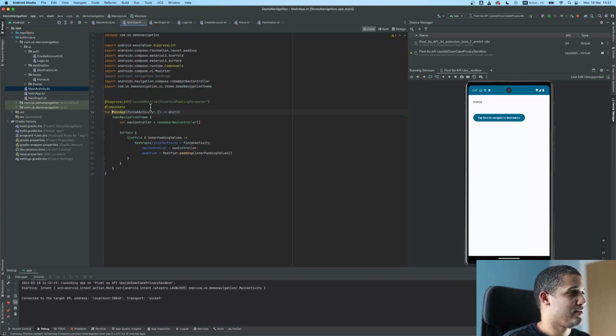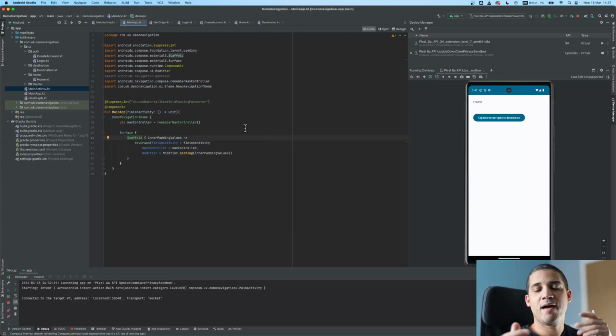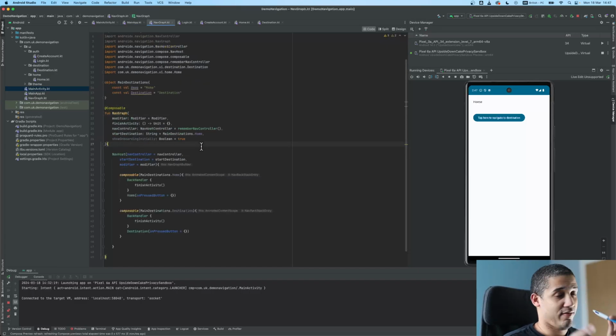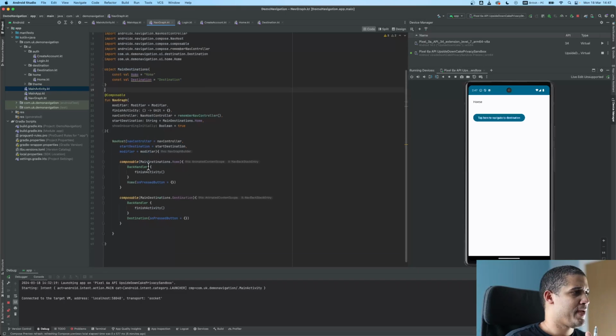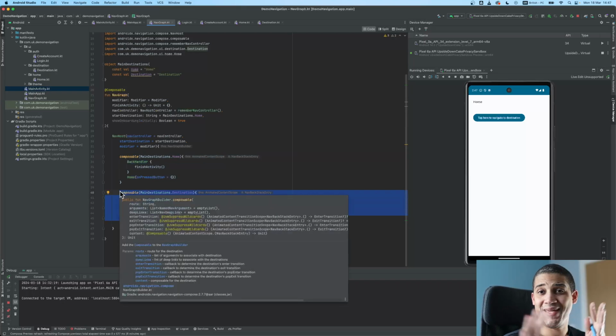We send that here to our main app, and we have the scaffold where we would have the skeleton of the app, and we can have the top bar and the bottom bar all in the scaffold. And then we have the navigation graph. So the navigation graph is where all the composables will be. It will be in charge of distributing what goes where. All the destinations we created, we added here to this object, and we don't have to, we can just use the string manually, but just to have some sort of organization of what we're doing. And I have added already the home composable and the destination composables, but they don't have any navigation yet.